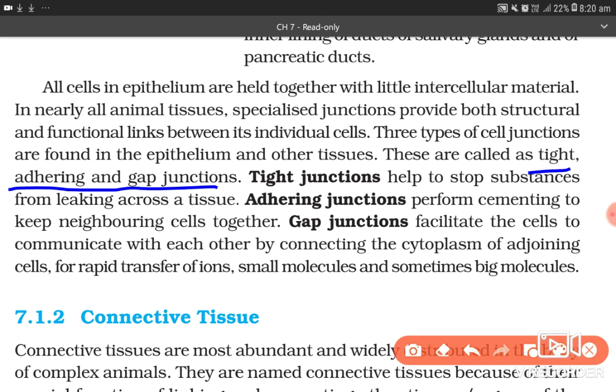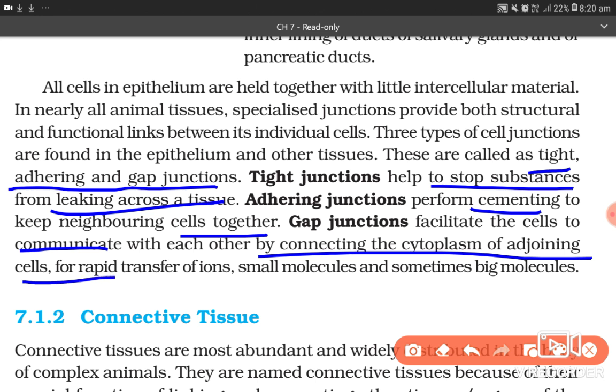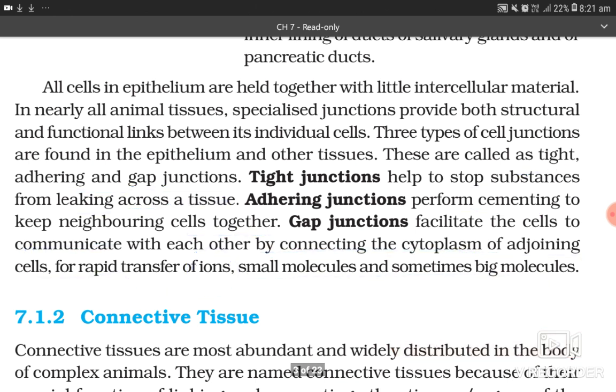Tight junction helps to stop substances from leaking across a tissue. Adhering junction performs cementing to keep neighboring cells together. Gap junction facilitates the cells to communicate with each other by connecting the cytoplasm of adjoining cells for rapid transfer of ions, small molecules, and sometimes big molecules.